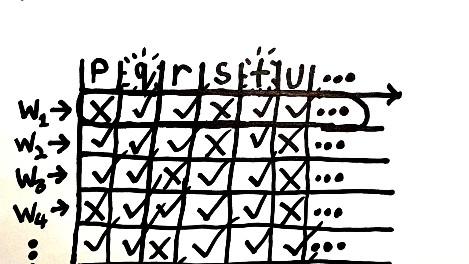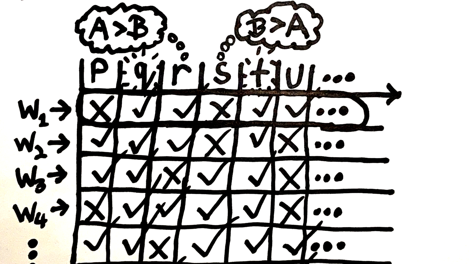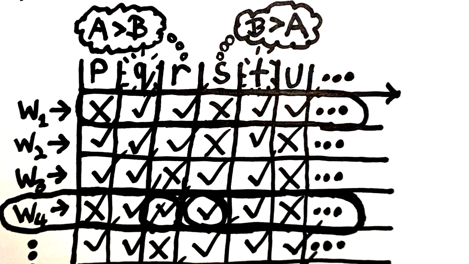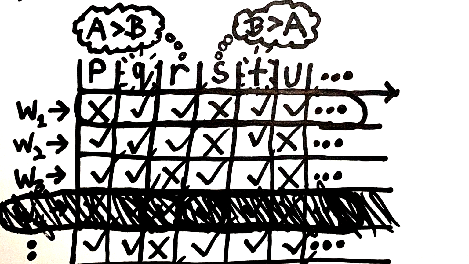Now, there's one last complication. Say that R is the proposition that Alice is taller than Bob, and S is the proposition that Bob is taller than Alice. Now, we could have either one of these propositions be true, but we can't have both of these propositions be true at the same time. So if we have any row of our table with inconsistencies like that, they need to be removed from our table. There, with that caveat out of the way, we have completely defined possible worlds.